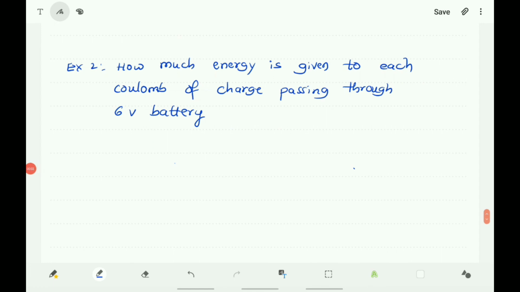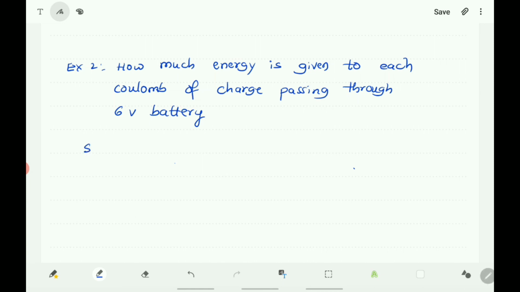Now take example 2. How much energy is given to each coulomb of charge passing through a 6 volt battery? Here, how much energy is given means we have to find the work done again, and the charge passing through the 6 volt battery is only 1 coulomb.